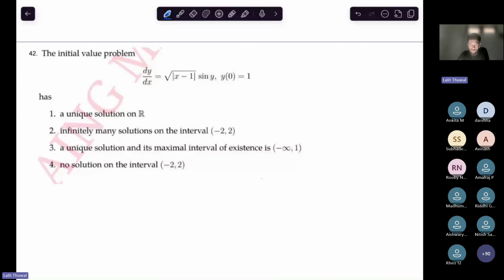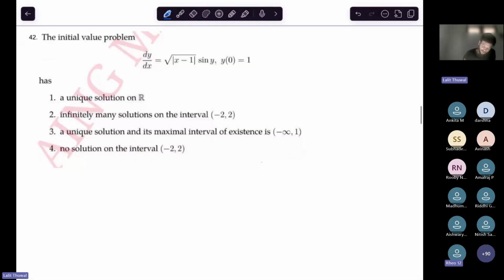Okay, so which one is true? There is only one hand raised, so let me know which one is true. Option 1. Very good. Option 1 is true. Okay, so let me tell you how. First of all, we will use here the existence and uniqueness theorem. Okay, you all know that, I think.